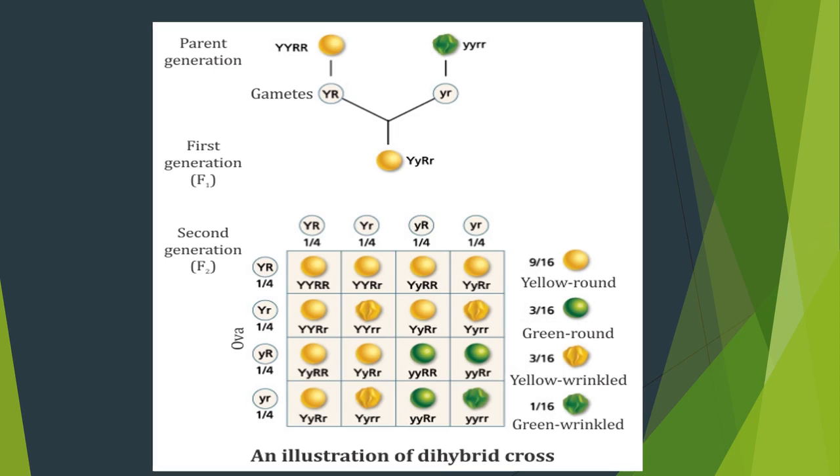Capital Y cross with capital R. Now we can get capital Y, capital R. Same thing, capital Y now cross with small r. You can get capital Y, small r. Small y, now you are crossing with capital R. You can get small y, capital R. Small y, now you are crossing with small r. You can get small y, small r. This is the gamete formation.